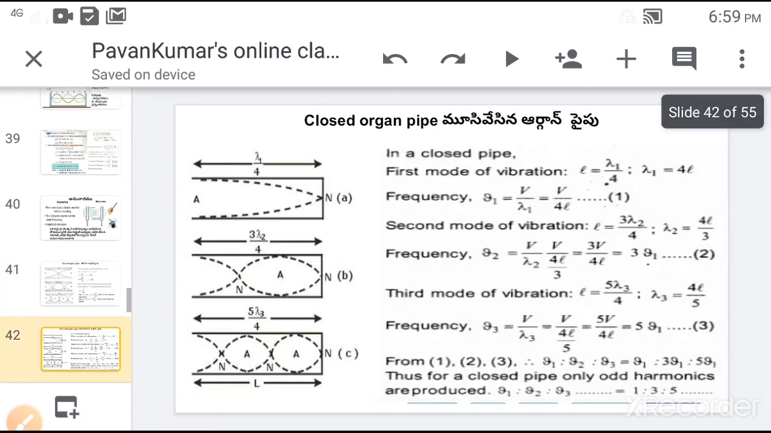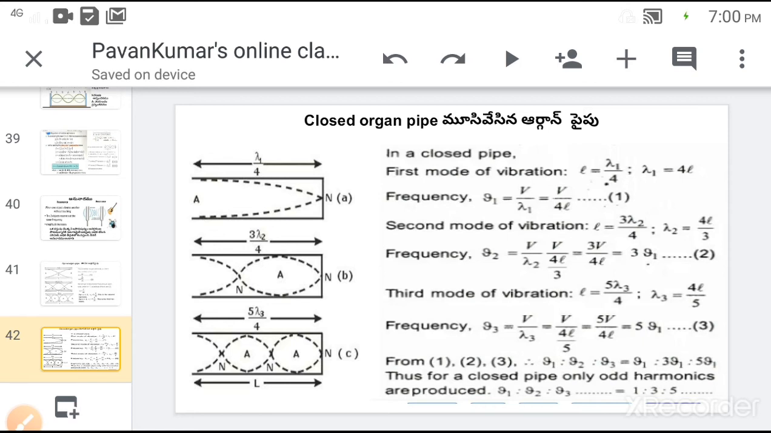Next, in the case of a closed organ pipe, the derivation is similar to the open organ pipe and to stationary waves on a string, but the distance between antinode and node is taken as lambda by 4. So L is equal to lambda by 4, that implies lambda is equal to 4L. By substituting this value in v is equal to n lambda, we get n1 is equal to v by 4L. And we can deduce the remaining harmonics in the same way.